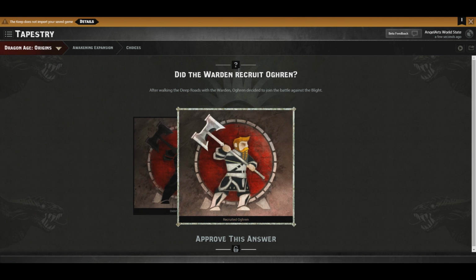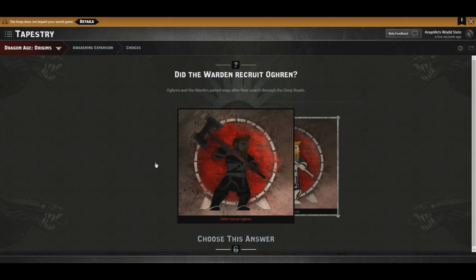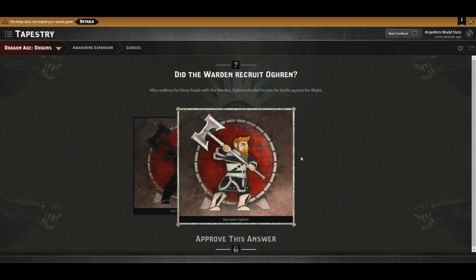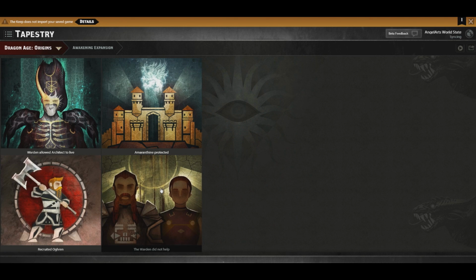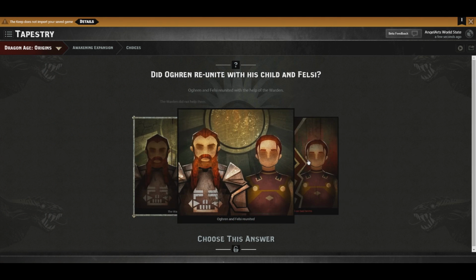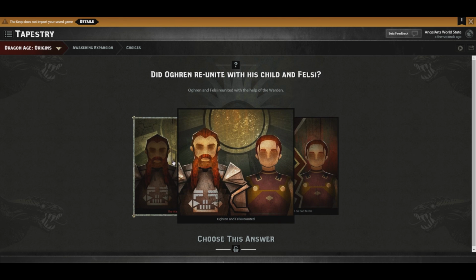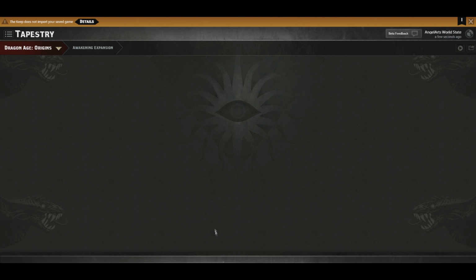Did the Warden recruit Oghren? After walking the Deep Roads with the Warden, Oghren decided to join the battle against the Blight. Yeah, he did. Why is this here, though? Shouldn't this be in the Origins companions, not the Awakening expansion? Because the Blight already ended, technically, with the Archdemon. Oh well. Did Oghren reunite with his child and Felsi? I think he did. Oghren and Felsi united, or parted on bad terms? I think they did reunite. I'm pretty sure they did.